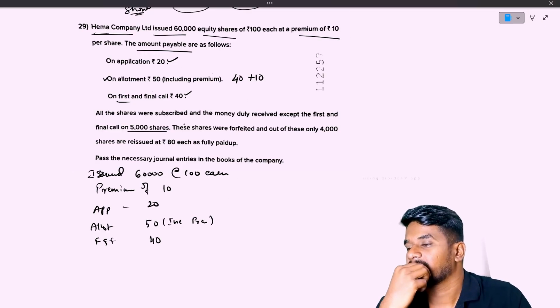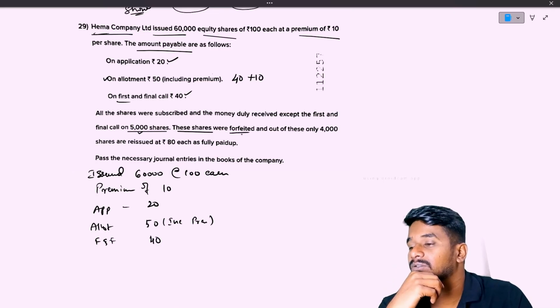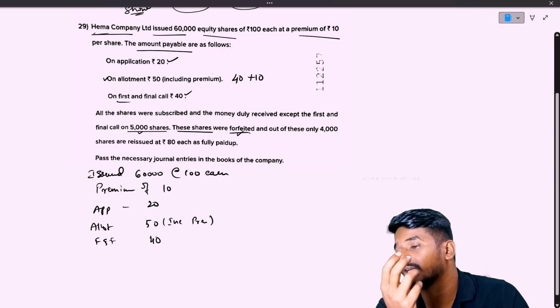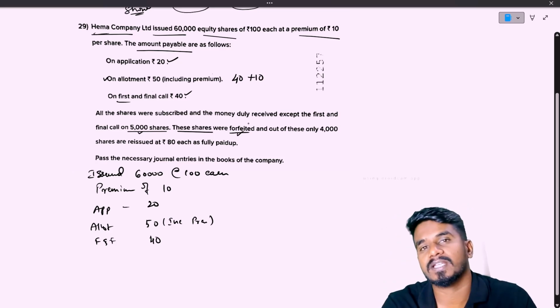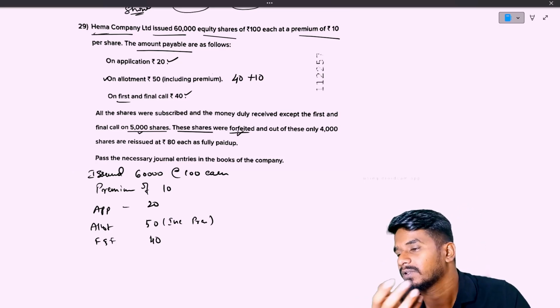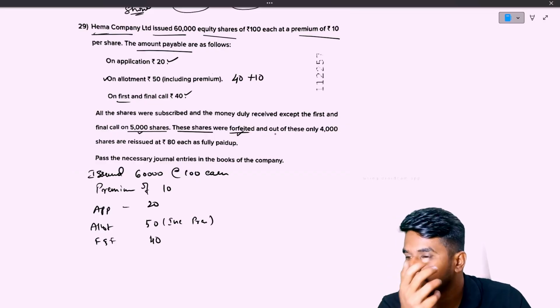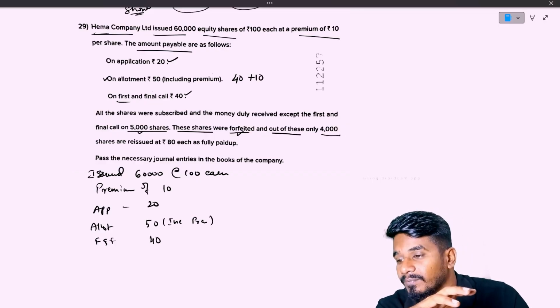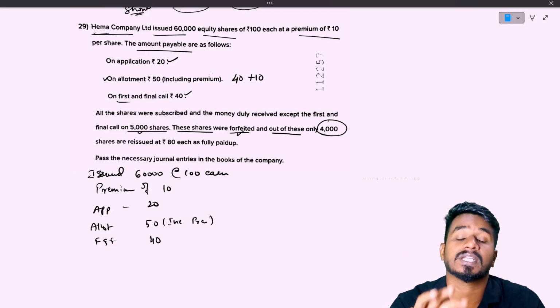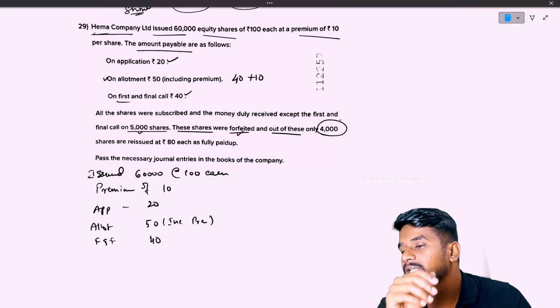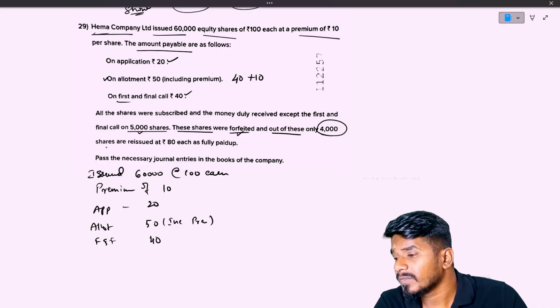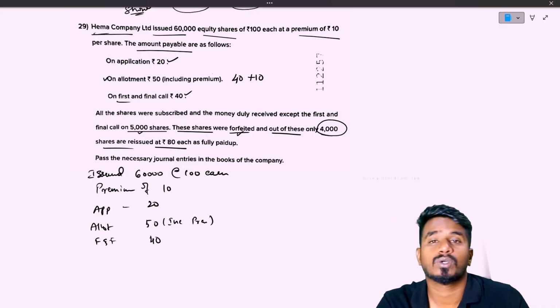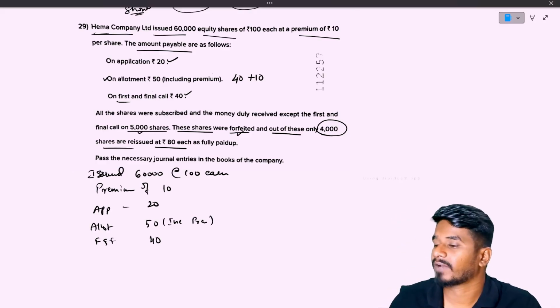Then the shares for which we have not received the call money, those 5,000 shares get forfeited, and the same shares we will reissue. Out of that 5,000 shares, this is the twist. They are reissuing only 4,000 shares at 80 rupees each. Right, fine.